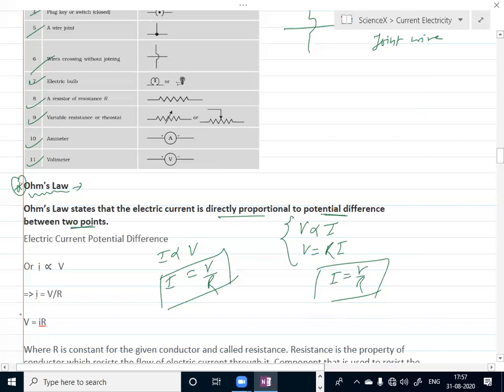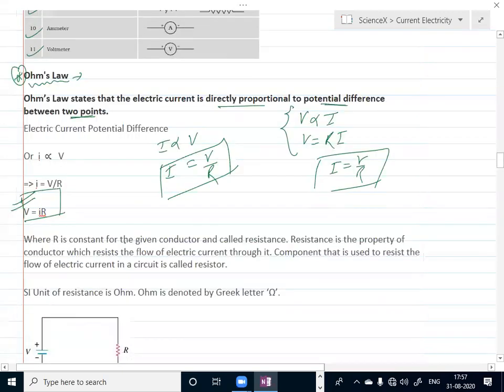So this is the expression of Ohm's law: V is equal to IR, where R is the constant of proportionality called resistance.